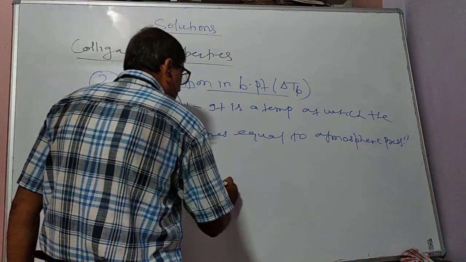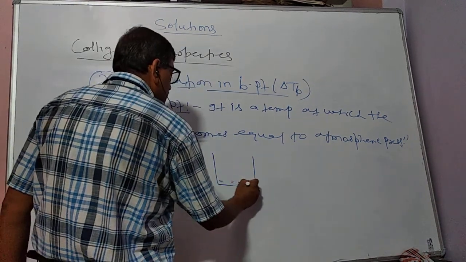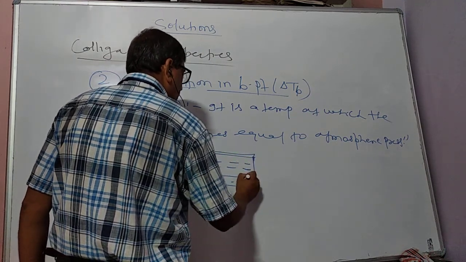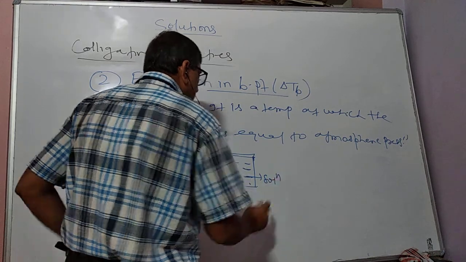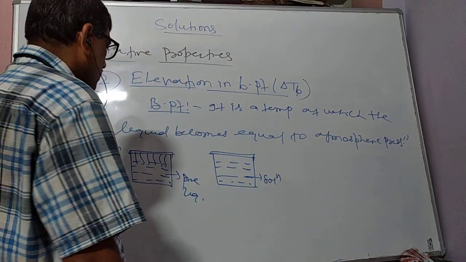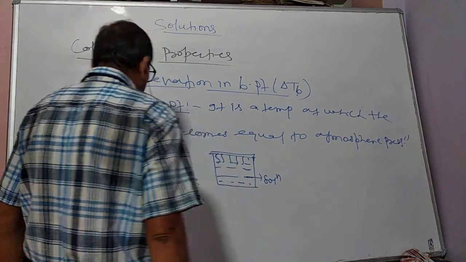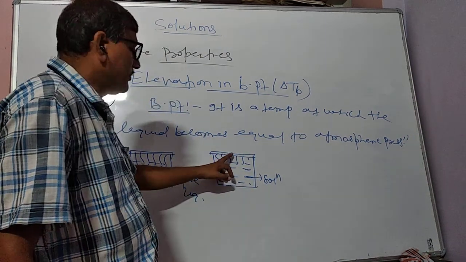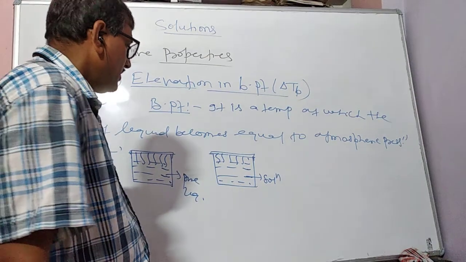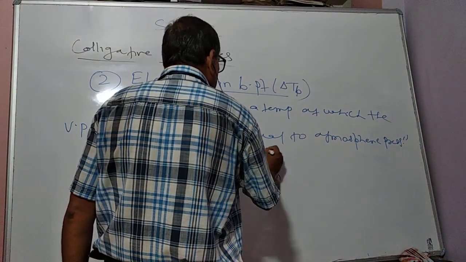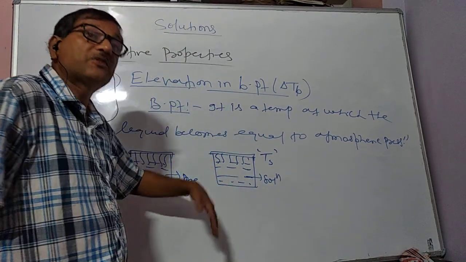And the other liquid we take is a solution containing a non-volatile solute. We have already discussed lowering in vapor pressure, so here the vapor pressure is lower and that's why its boiling temperature Ts becomes more.